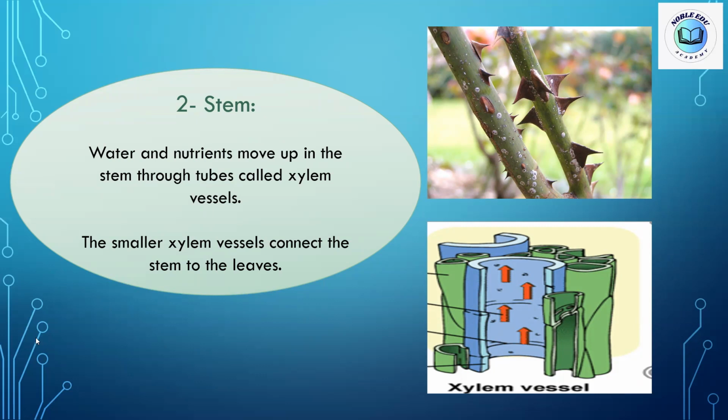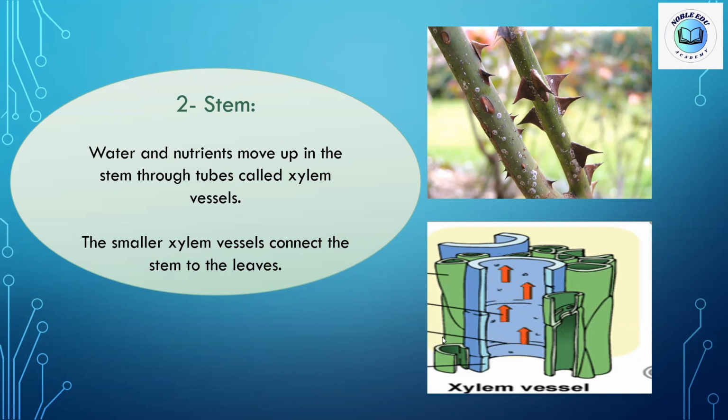In the stem, water and the nutrients move up through tubes, and these tubes are called xylem tubes. Look, kids. In this picture, you will see a section inside the stem. Inside the stem there are tubes.